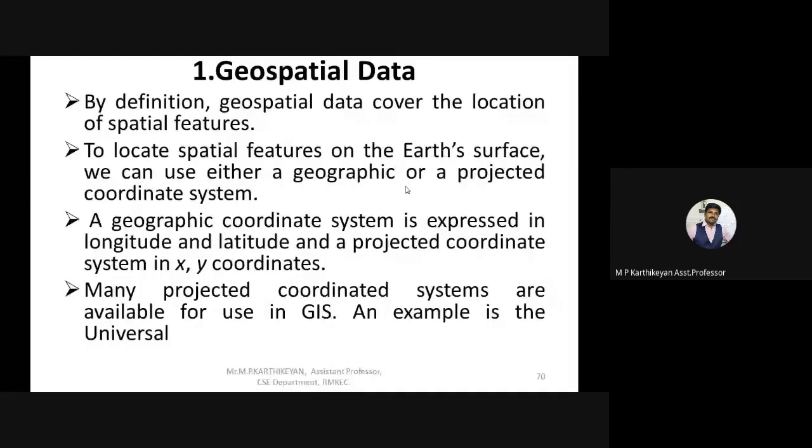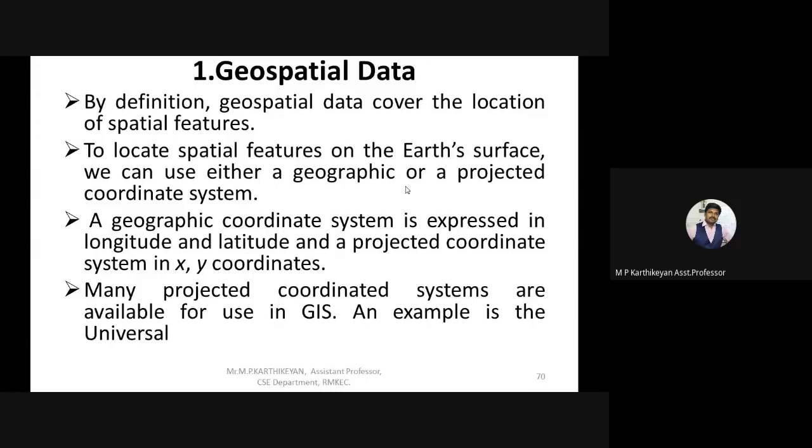This latitude can move across 90 degrees north to 90 degrees south. Let's assume the equator is the x-axis, going from east to west, and towards the north pole or the south pole, it is 90 degrees north or 90 degrees south.